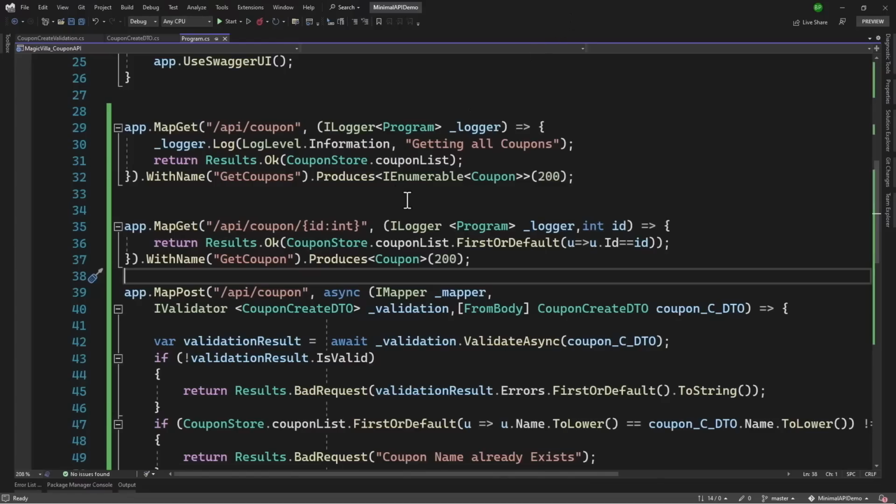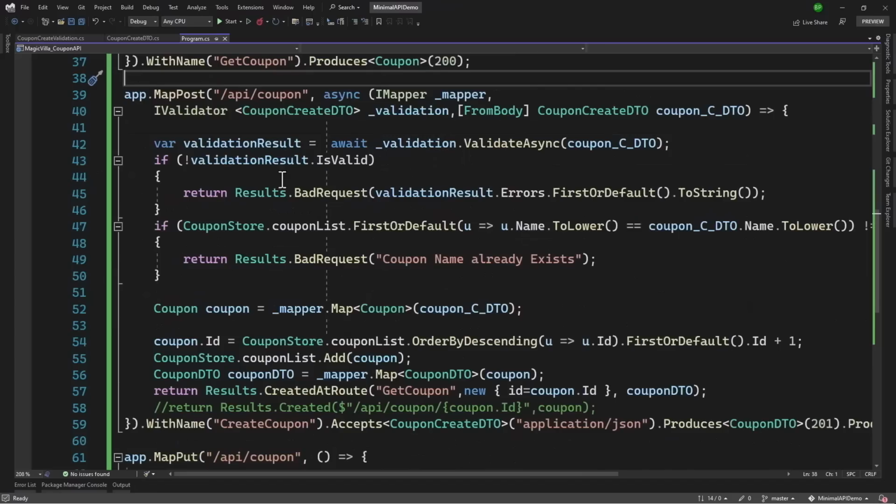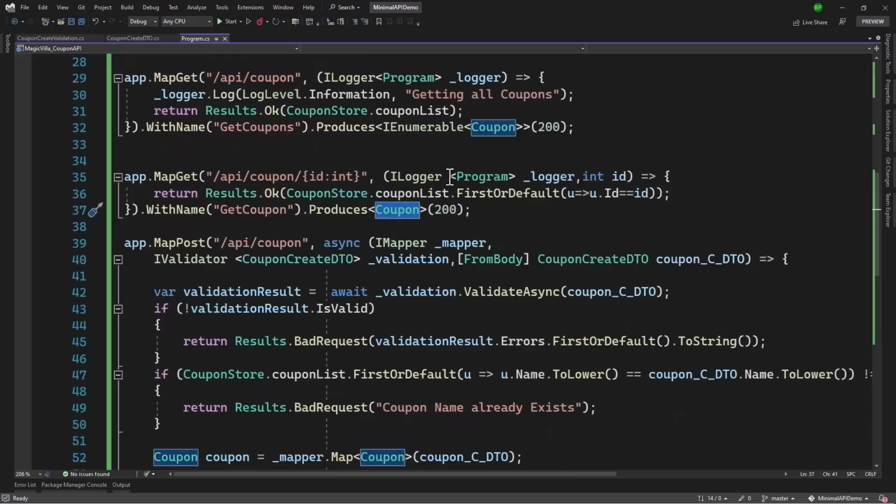Now with the endpoints that we have, like let's say we have this couponCreateDTO right here, we are returning back a coupon DTO. And then when we have get here, we are returning a coupon. For get all, we are returning an IEnumerable of coupon.